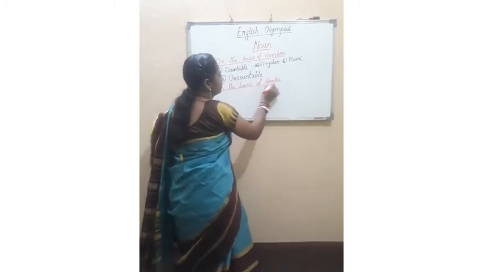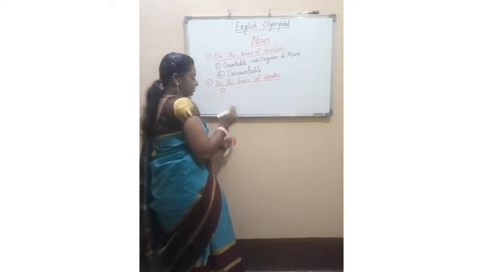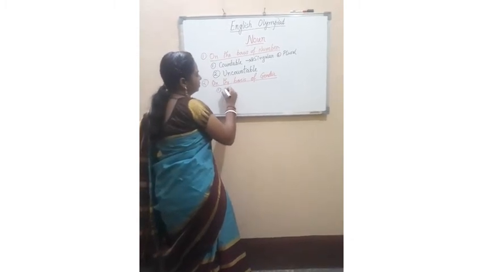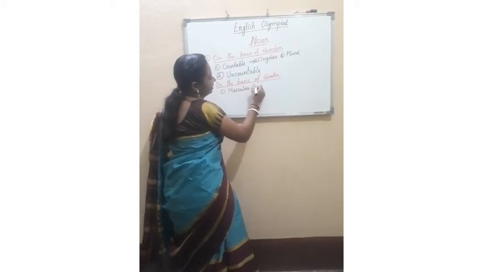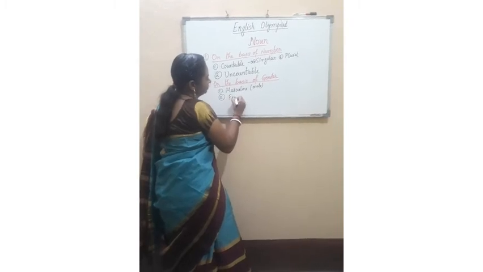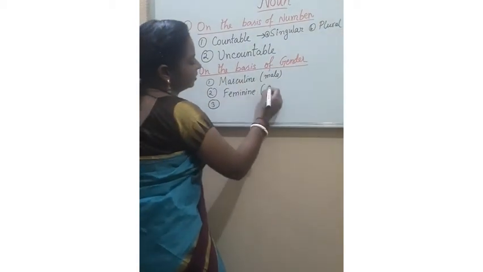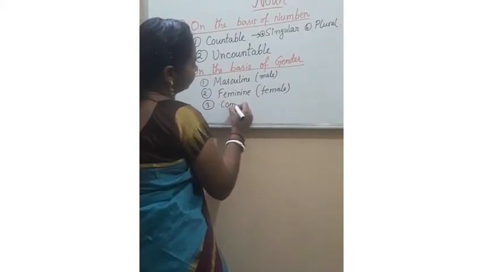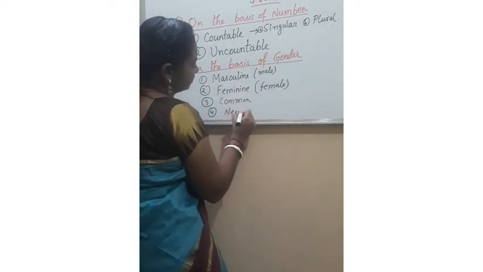Now what comes under this? On the basis of gender, the first one is masculine. We say male. The second one is feminine, female. The third one is, there are four actually, the third one is common. And the fourth one is neuter.